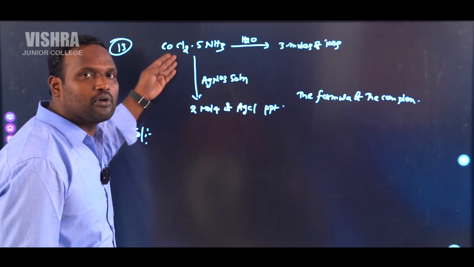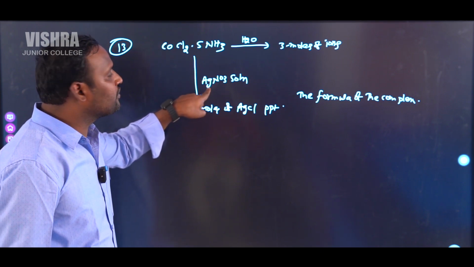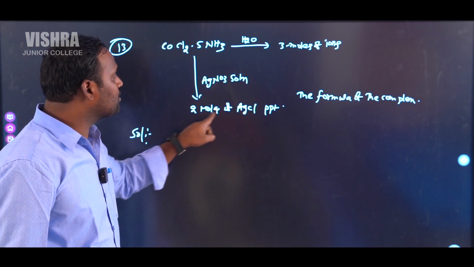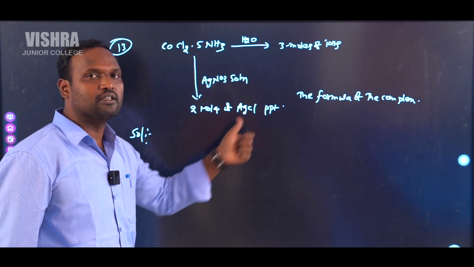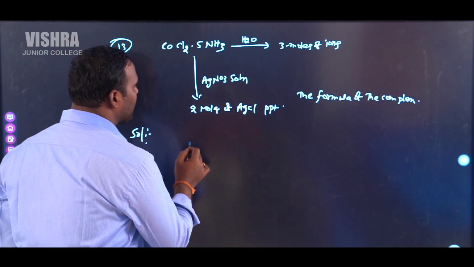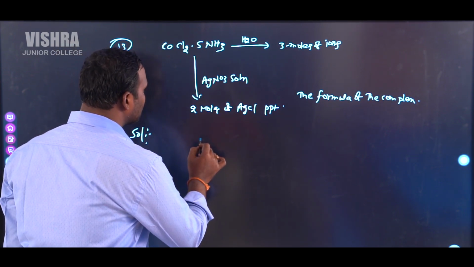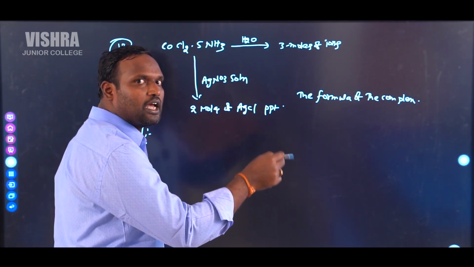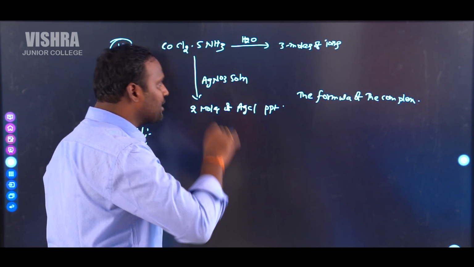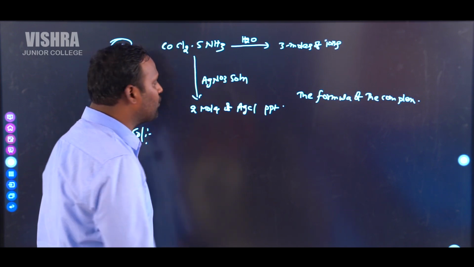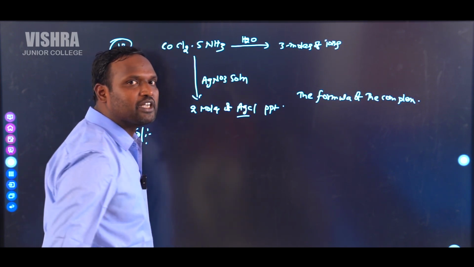Actually this complex compound reacts with 2 moles of AgNO3 to form 2 moles of AgCl. He has given clearly 2 moles of AgCl. So whenever a compound has 2 chlorine atoms as counterions, outside of the coordination sphere, then that can react with 2 moles of AgNO3 to form 2 moles of AgCl as a precipitate.